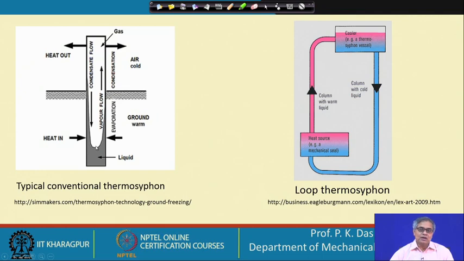So, one can think of transferring heat from below the ground to the air over the earth's surface and heating the air. This could be one utilization of renewable energy, and this can be done very conveniently with the help of a heat pipe.